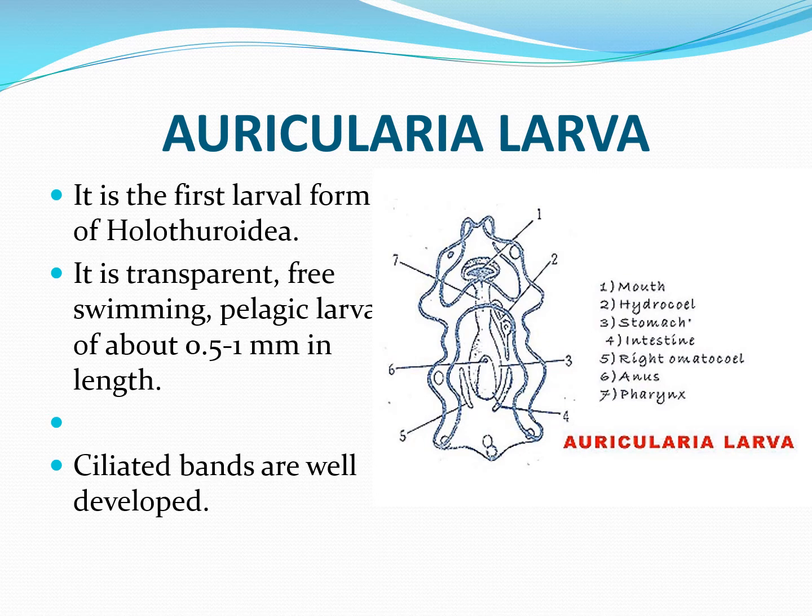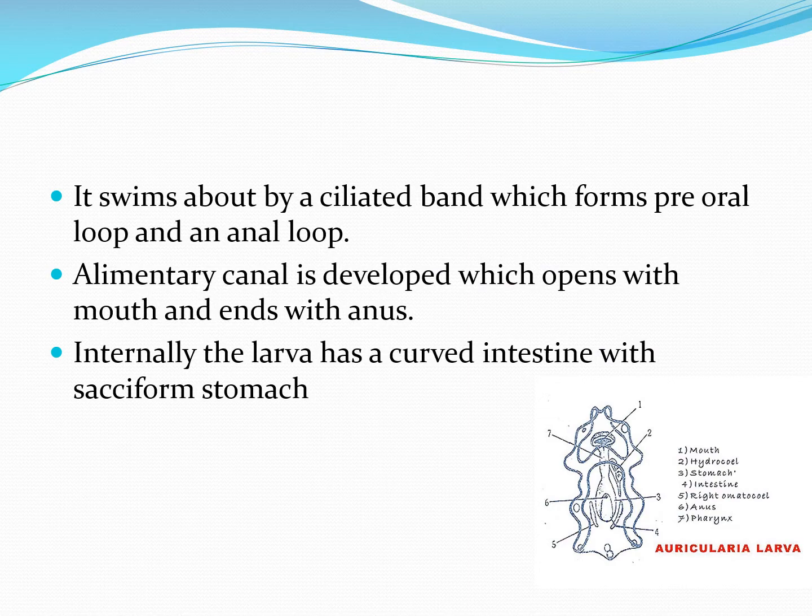Next is Auricularia larva. Class Holothuroidea demonstrates two larval stages, namely Auricularia and Doliolaria larvae. Auricularia larva is the first larval form of Holothuroidea. It is a transparent, free-swimming, pelagic larva of about 0.5 to 1 millimeter in length. In it, the ciliated bands are well developed and it swims about by a ciliated band which forms a pre-oral loop and an anal loop.